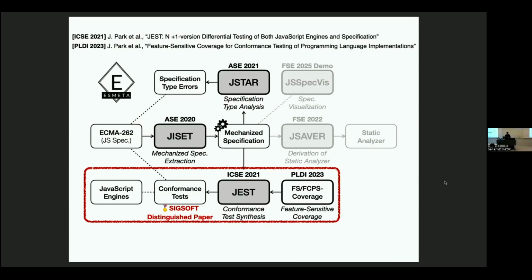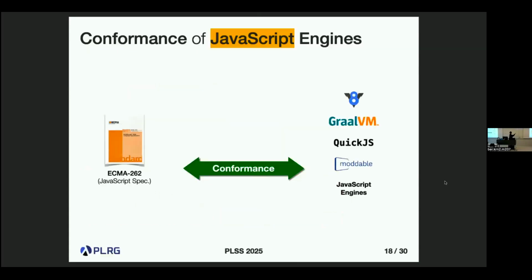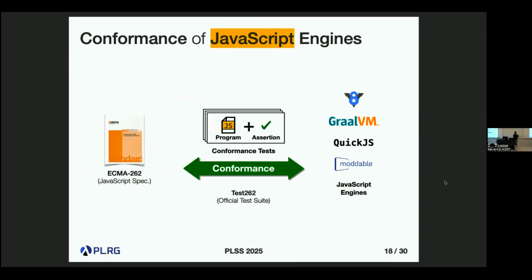So yeah, let's start. I said that all the language tools should conform to the semantics described in the specification. And how do we check the conformance? The common way is to utilize conformance tests. A single conformance test is just a JavaScript program consisting of two different parts: a JavaScript program that we want to check, and the assertions that describe the behaviors of the program. For example, this is a kind of conformance test. This JavaScript program should throw a type error.